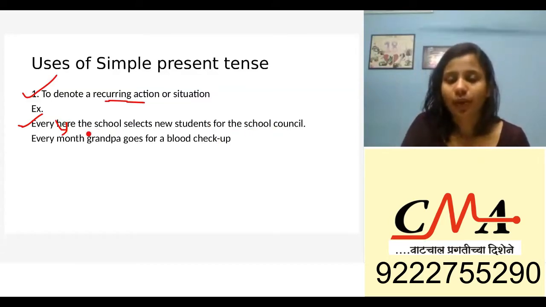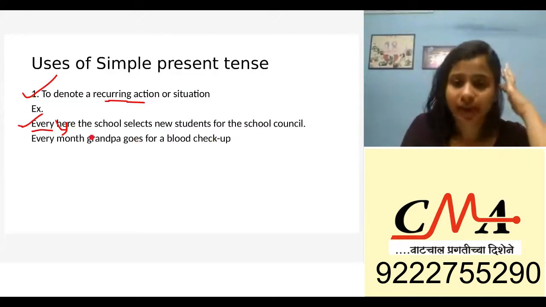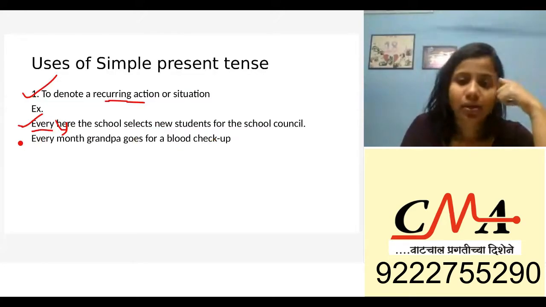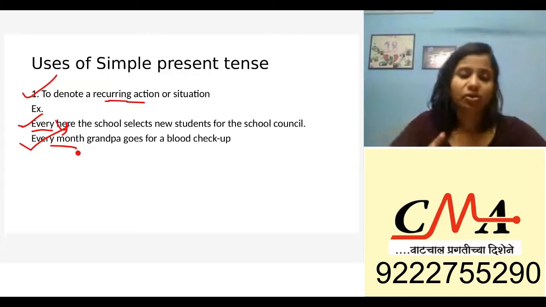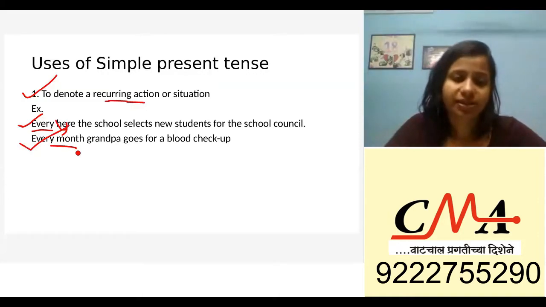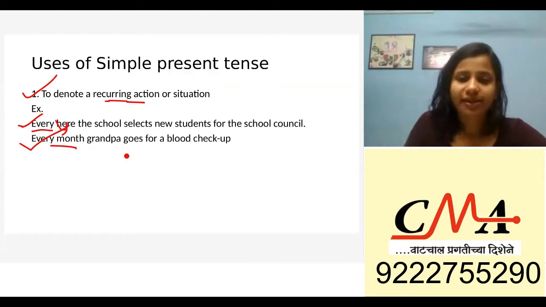So this happens every year. Every month grandpa goes for a blood checkup. Again, this is recurring. It doesn't have to be month or year. It can be something you do on a daily basis, like I exercise every morning. So your verbs exercise, goes and selects are in the pure form, and you put an s after it.